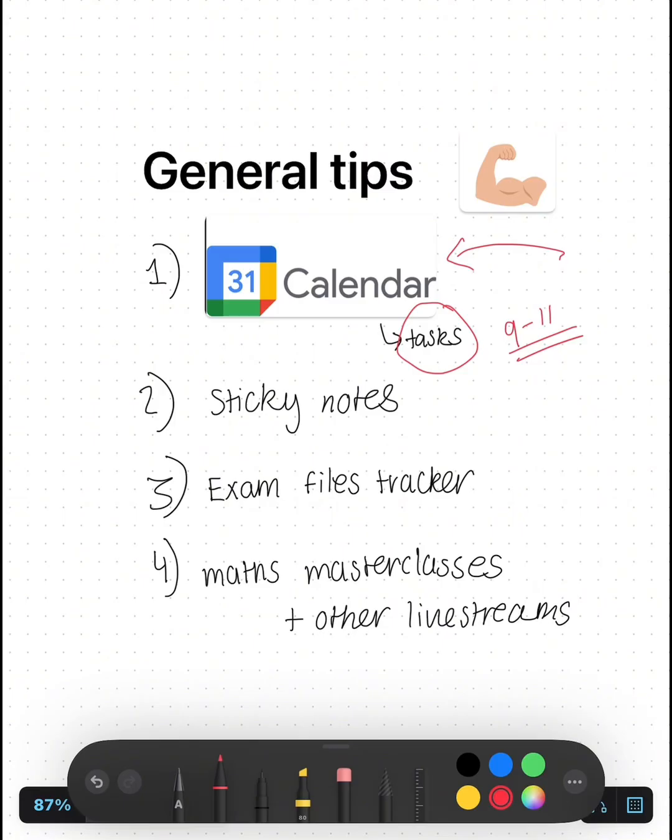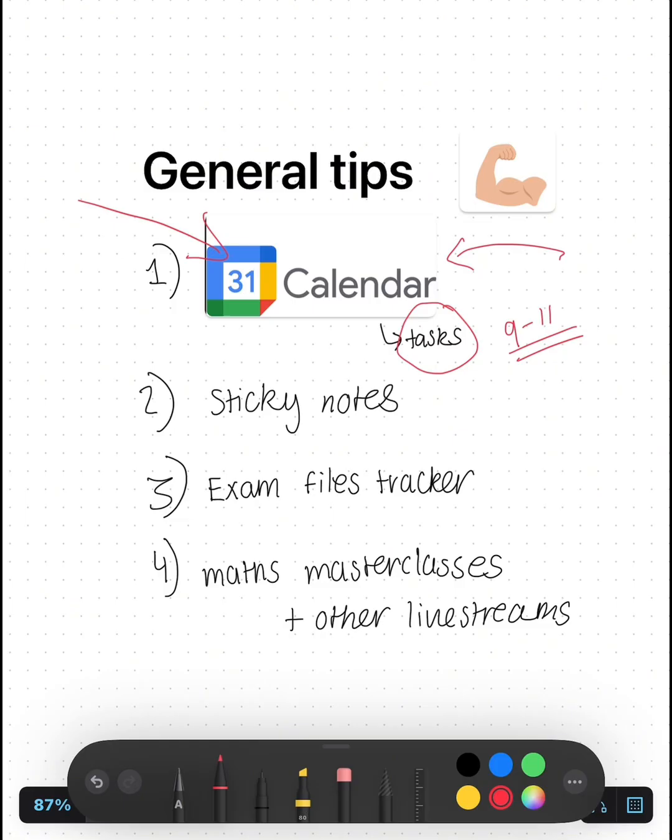If you want another video on my Google Calendar, I'm happy to do that. I've got so many examples of how you can organize your time. If you need help organizing your time, you can leave down in the comments your subjects and what you want to revise, and I can help you build that calendar together. We can do it together in one of the videos.